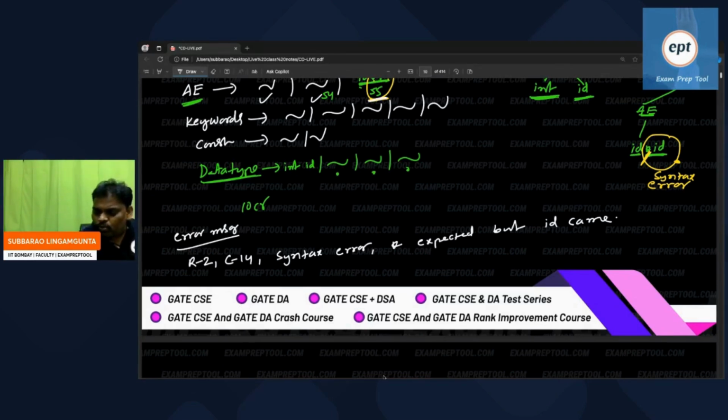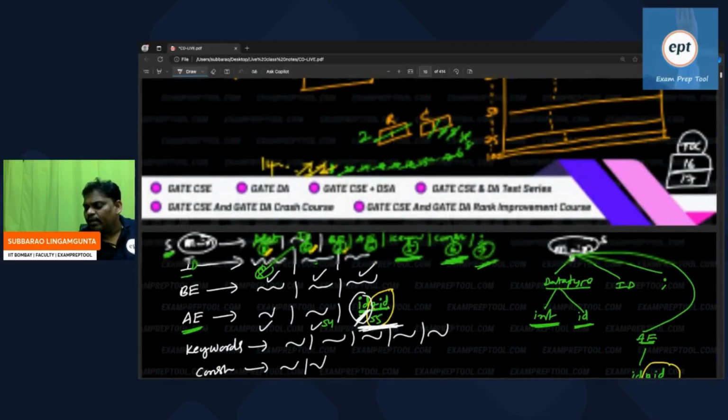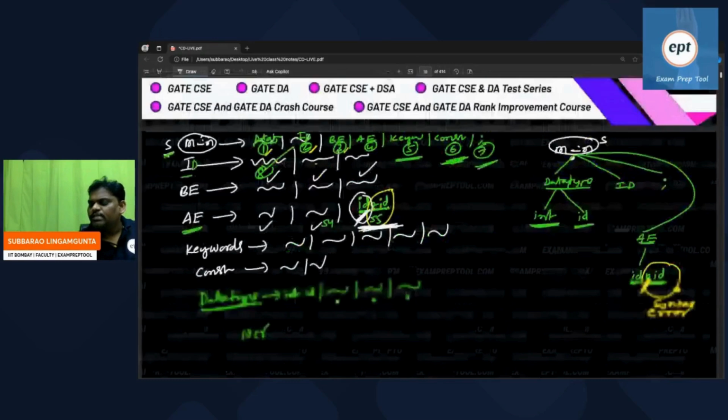So based on the first person, see, the previous token is ID. Based on this, I took the 55th production. But the 55th production says further should be star ID. But in the program the next token is ID, whereas here it should be star. So there is an error.